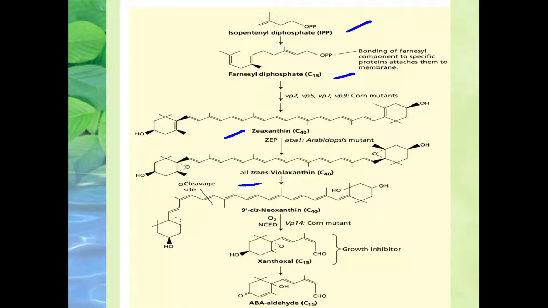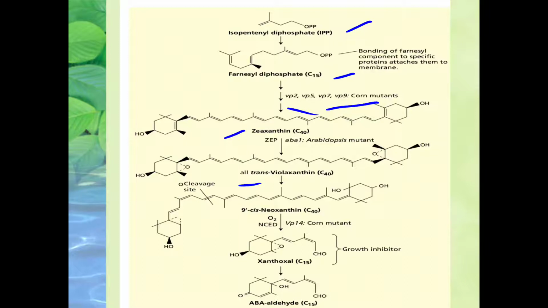Violaxanthin formation occurs by means of the zeaxanthin epoxidase enzyme, which is also termed ZEP, and it is located at the ABA1 locus of Arabidopsis. So these VP2, VP5, VP7, VP9 are the common mutants.